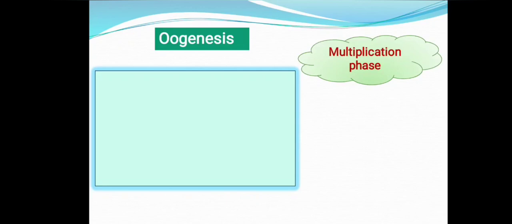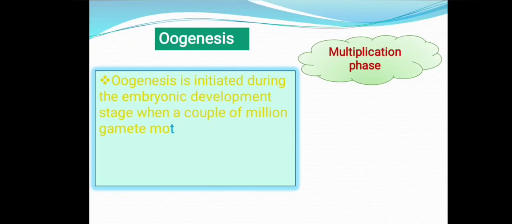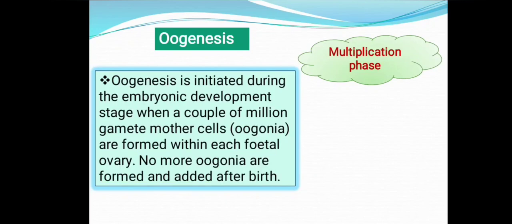So yes, let us see oogenesis. Oogenesis is the formation of the egg or ovum. Oogenesis can be explained in three different phases: multiplication phase, growth phase, and maturation phase. Let us see what happens in the multiplication phase. Same as spermatogenesis, the multiplication phase of oogenesis is initiated during the embryonic developmental stage itself, whereas spermatogenesis begins during puberty.